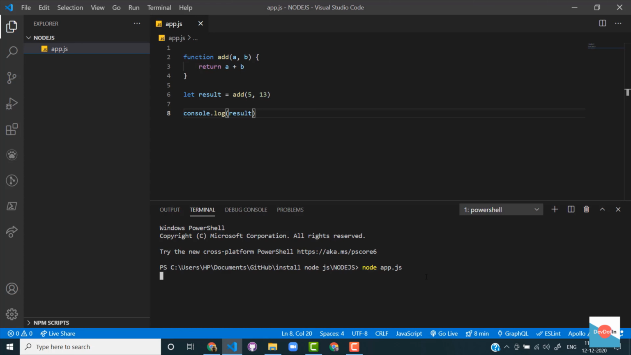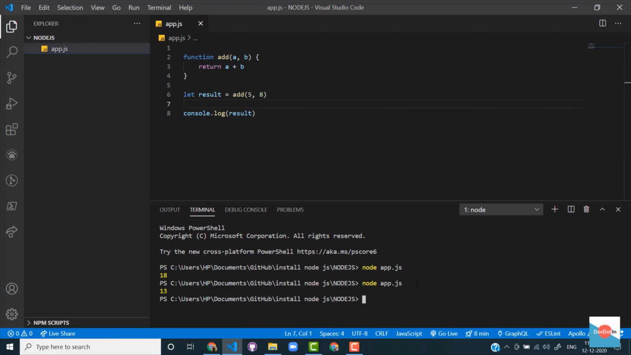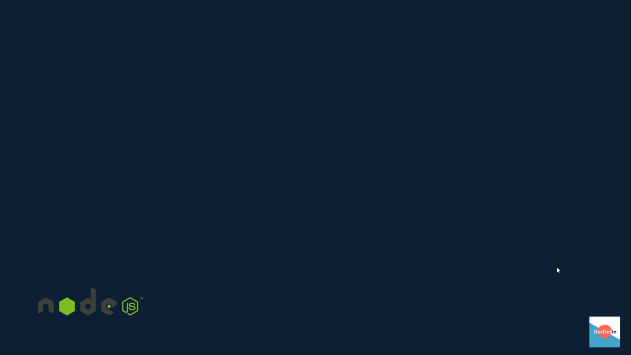Let's try one more time. Let's try it with a different example. So we successfully installed Node.js in our system. If we run some npm command, it will also work, but we will see about that in future videos.